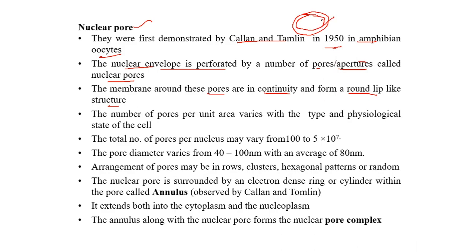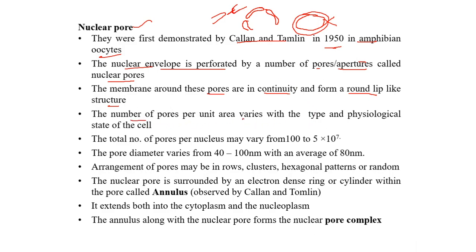It is not like this. The outer membrane is in continuation with the inner membrane, so wherever it folds, it forms a lip-like structure.